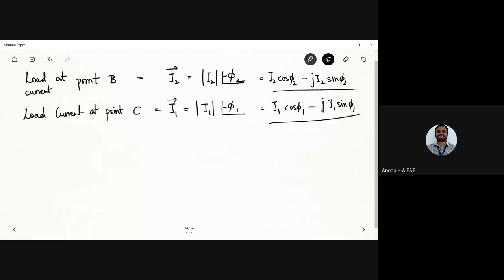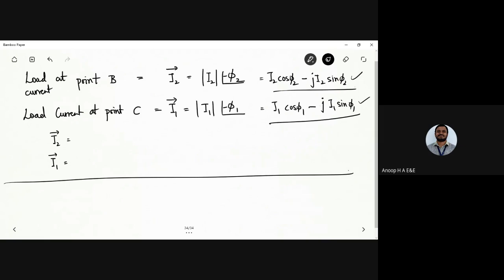So can you let me know the value here? What is I2 and I1? Can you calculate what is I2 and I1? Anyone? Yeah, so anyone can calculate it and let me know later.